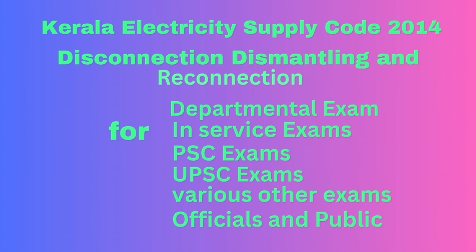C. If the consumer is found to have indulged in theft of electricity. D. If the failure to disconnect is likely to cause health hazard or safety risk or damage to property or to the consumer or to any other person.